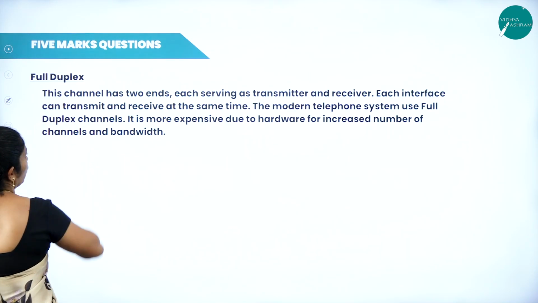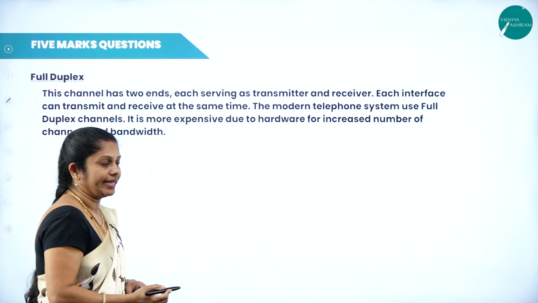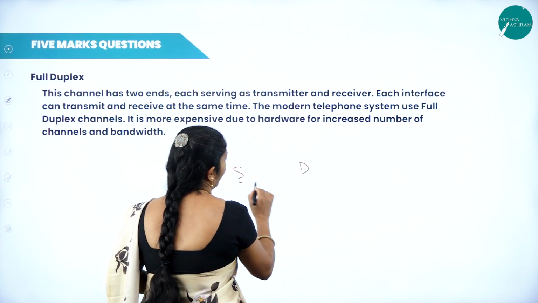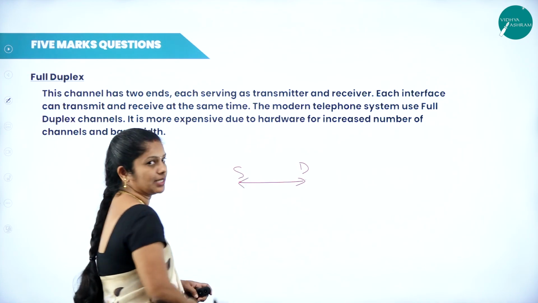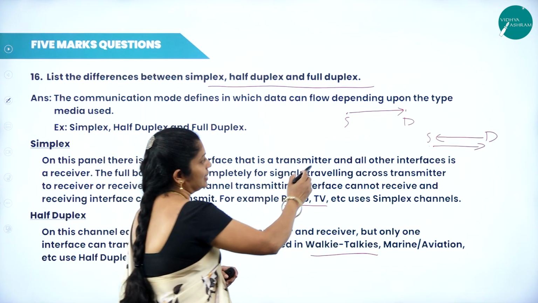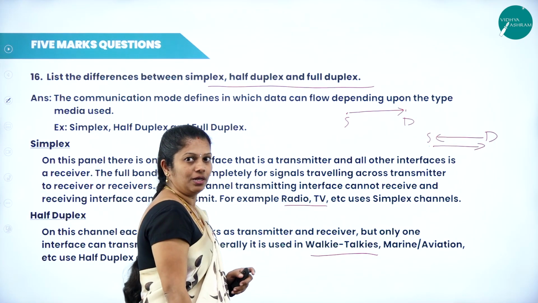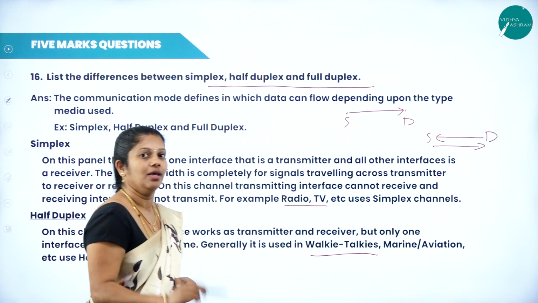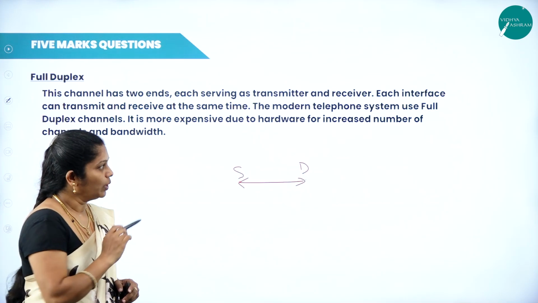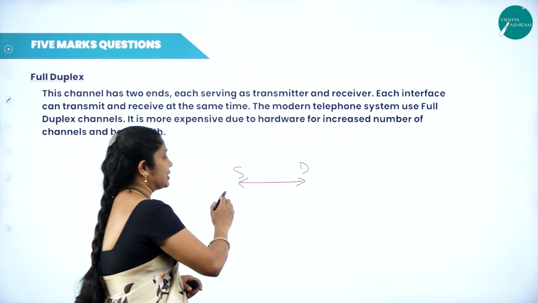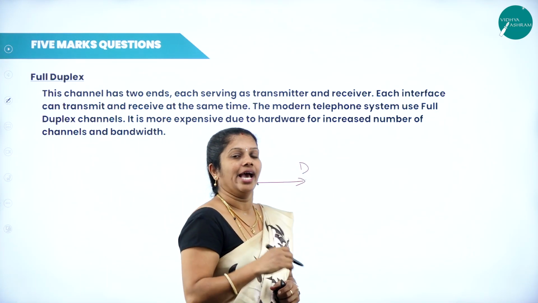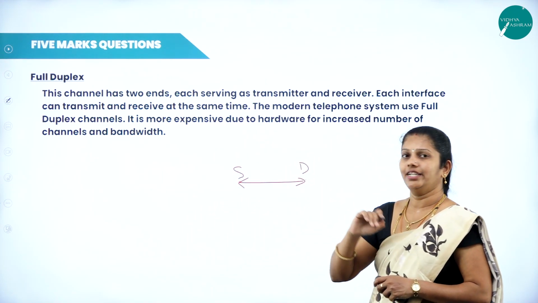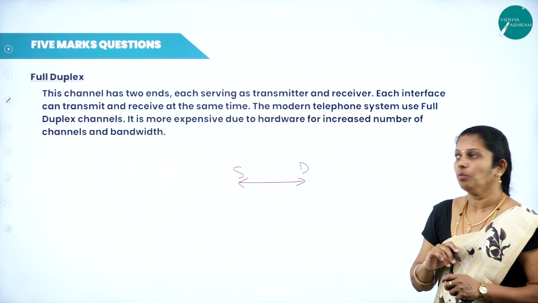And the last one is full duplex, which means simultaneously from source to destination we can send as well as receive. Whereas in simplex, only sending is possible. In half duplex, sending as well as receiving both is possible, but only one transaction at a time. Whereas in full duplex, we can simultaneously send as well as receive. Example, mobiles we can consider. These are the 3 different types of communication modes.